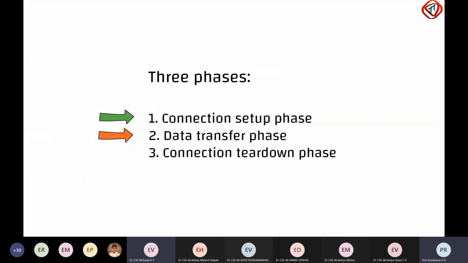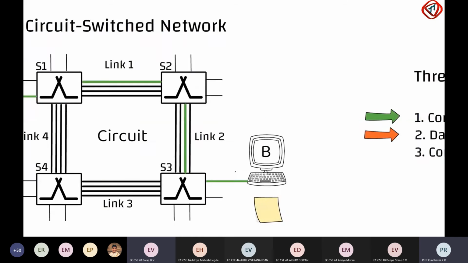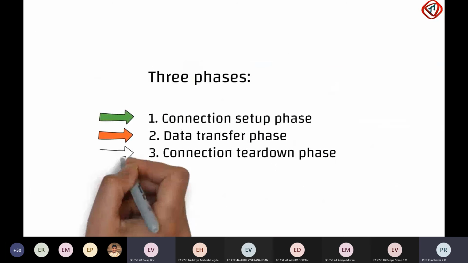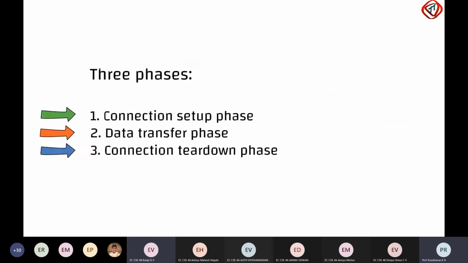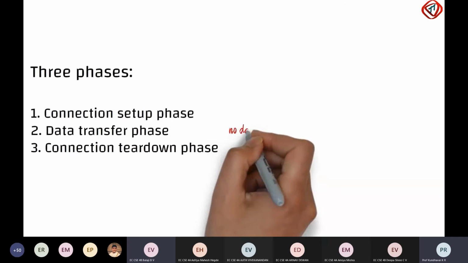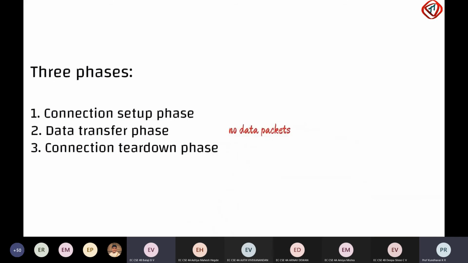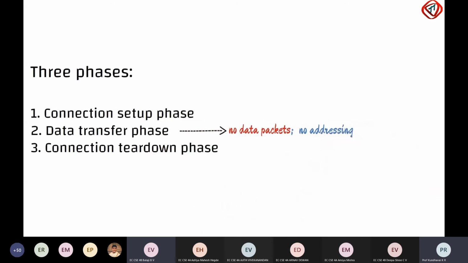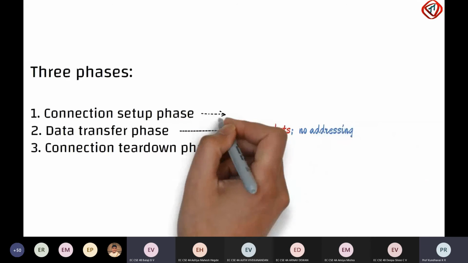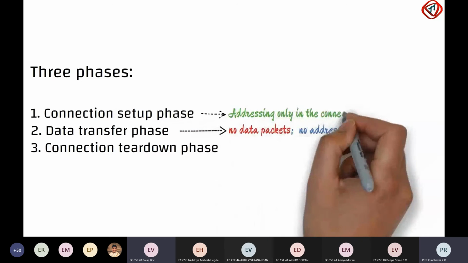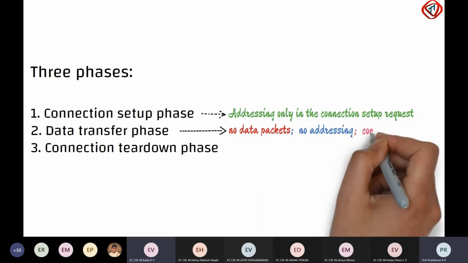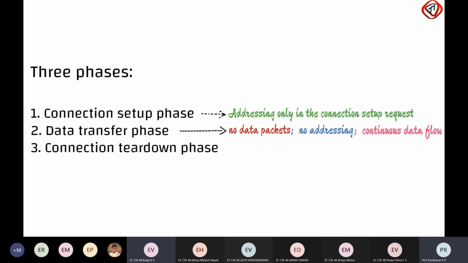When one of the two hosts needs to disconnect, a signal is sent to the switches to release the reserved resources or channels. It is called the connection teardown phase. Please note that the data in circuit switch networks is not in the form of packets, and no addressing is involved during the data transfer phase. Addressing is used only in the connection setup request to reserve channels for one-to-one communication. After that, the data from sender to receiver is a continuous flow.